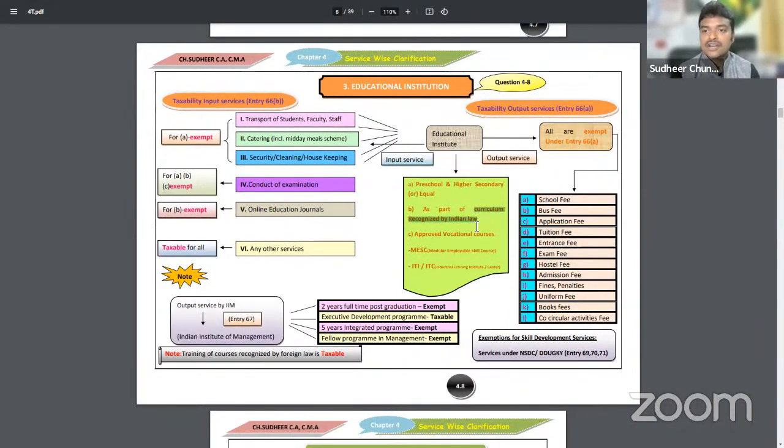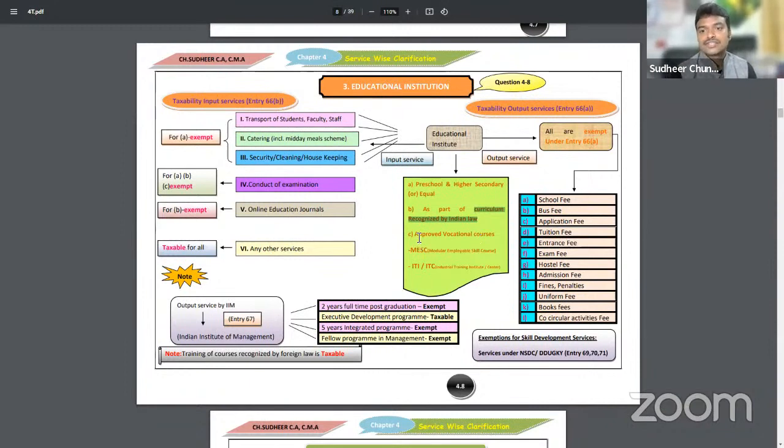This CA education and all, if you make payment to private institutes for coaching, it will be liable. Even to me also, many students make the payment and take income tax and GST classes. It will be liable. It's private coaching. If you make any payment to ICAI, it will be exempted from GST.